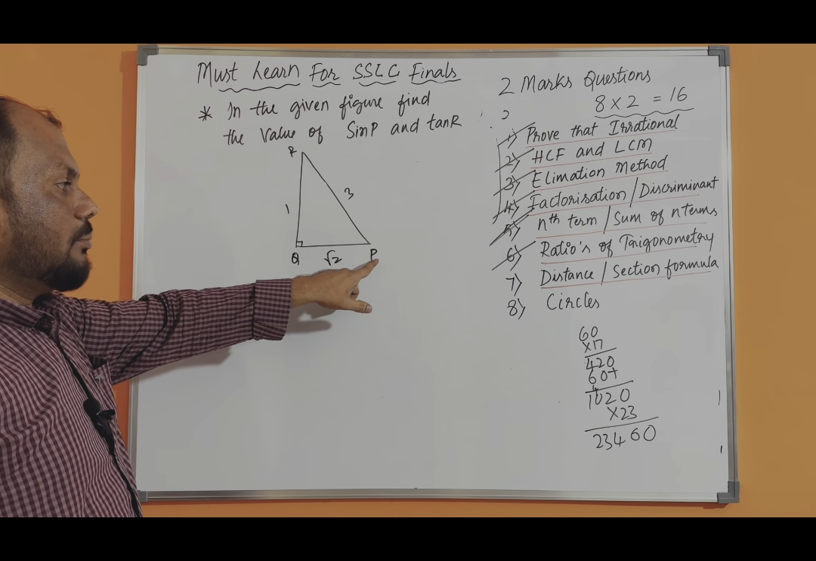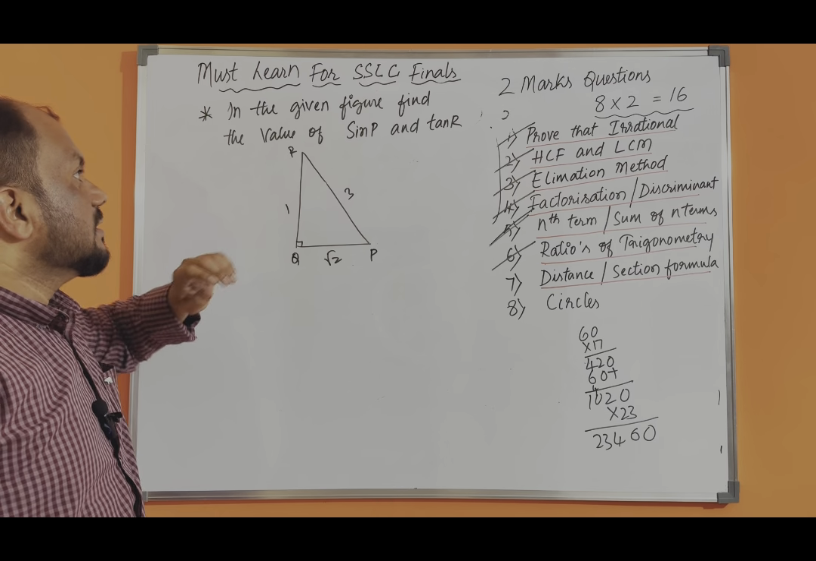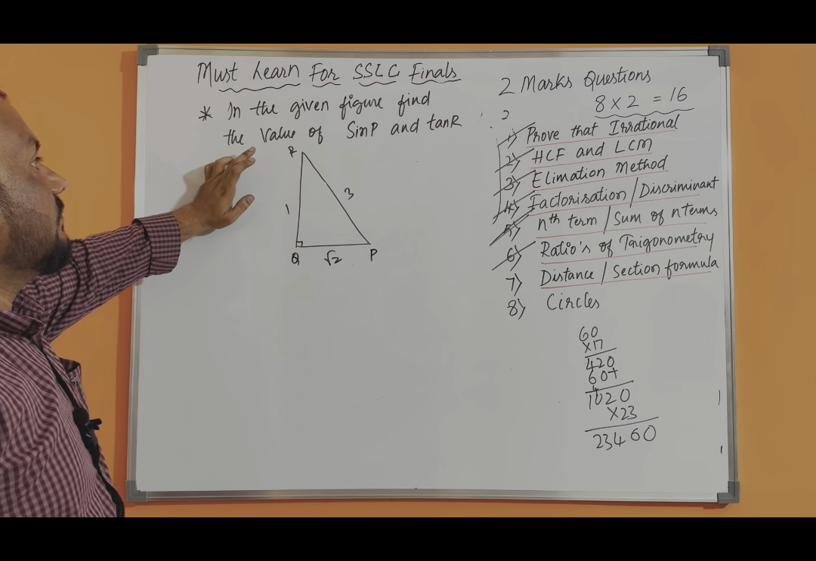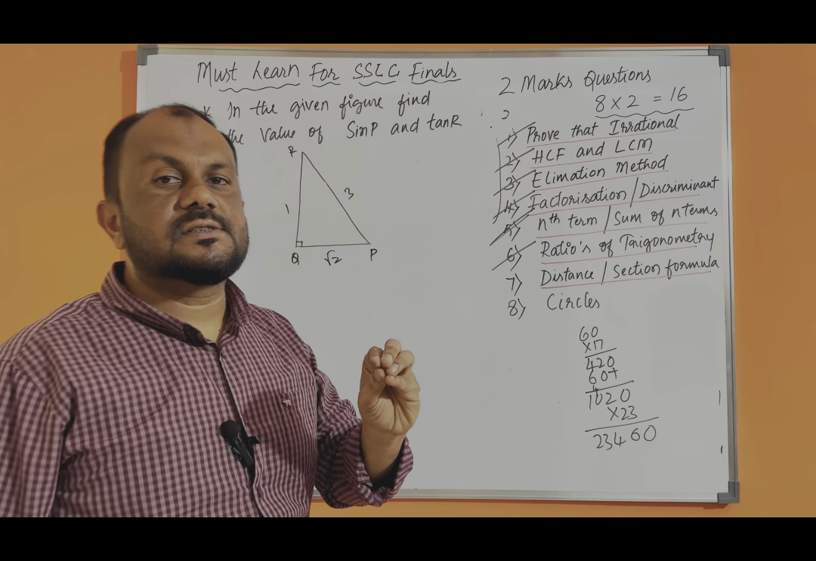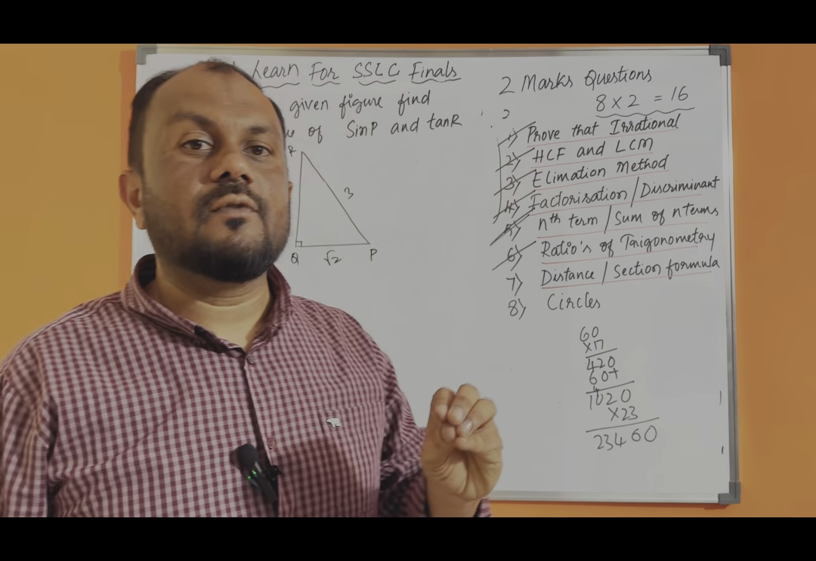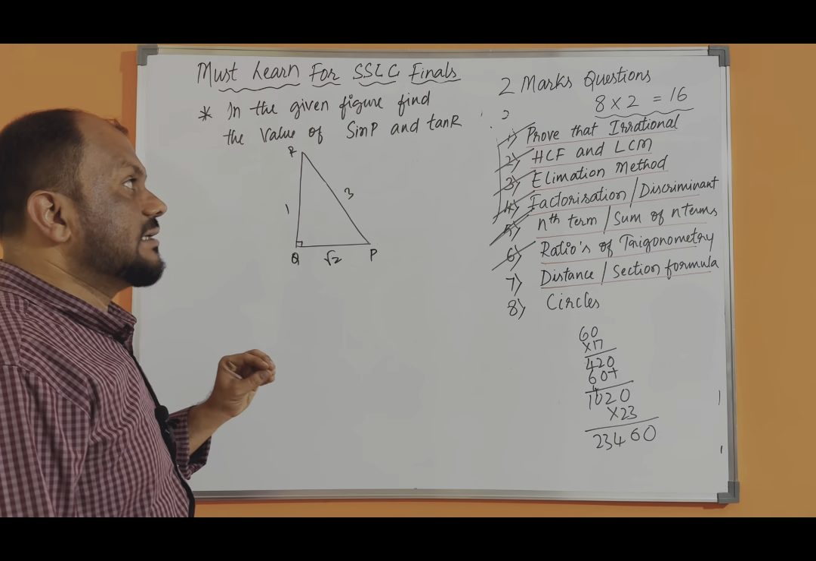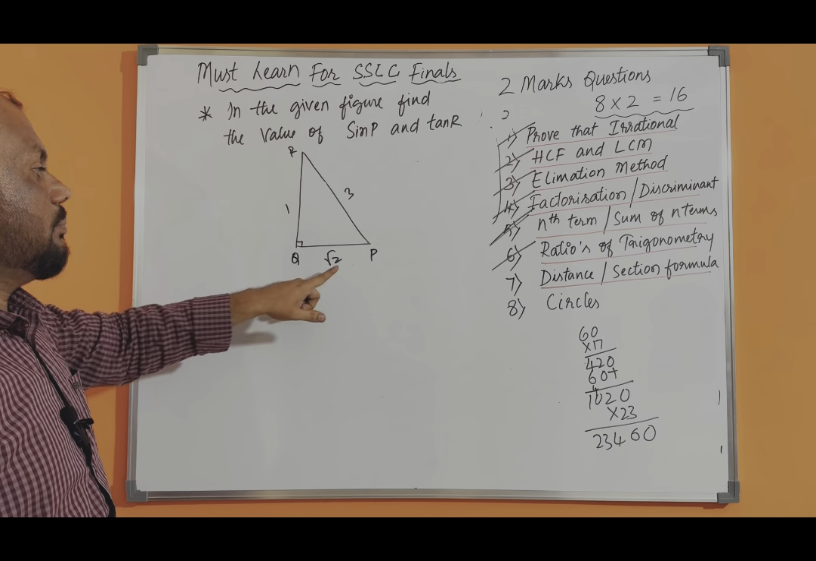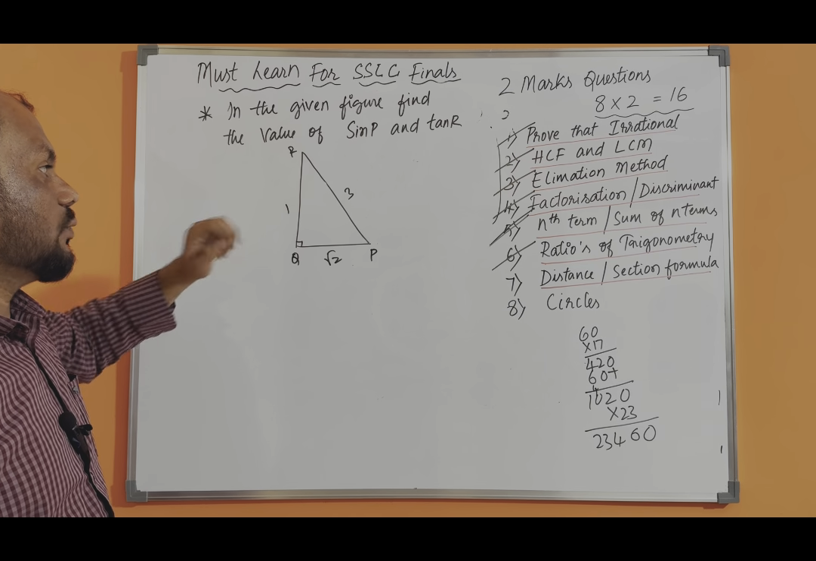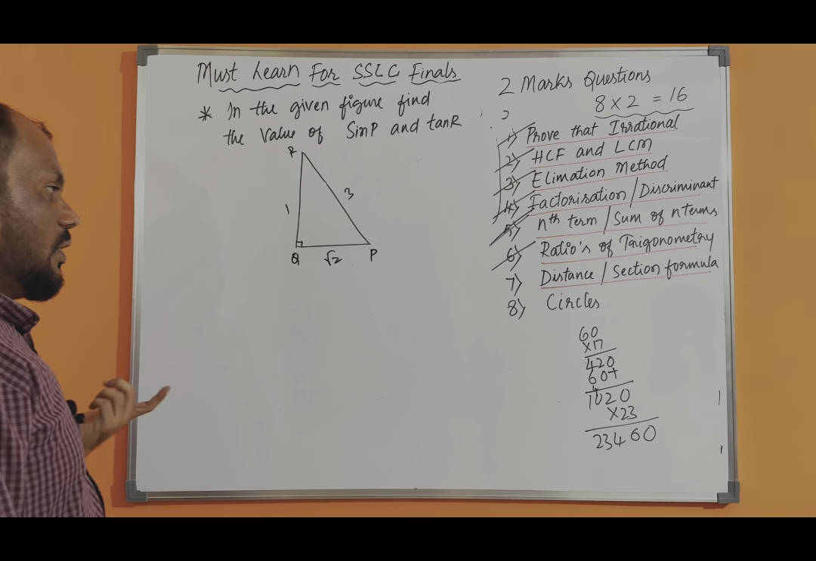We have PQR, a right angle triangle where Q is 90 degrees. In the given figure, find the value of sin P and tan R. You have to just find out the value of sin and tan. Very easy one, values are also given. So PQ is root 2, QR is 1 and the hypotenuse PR is how much? 3. So how to do this one?